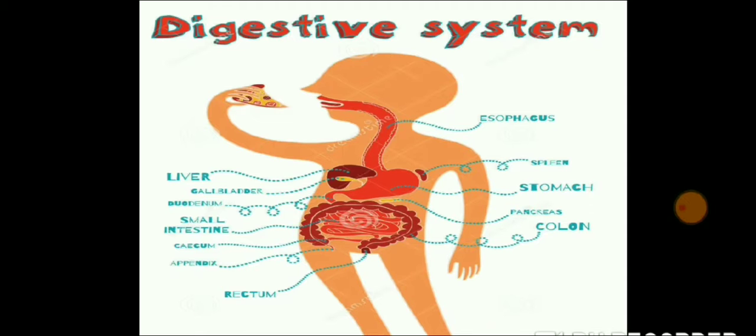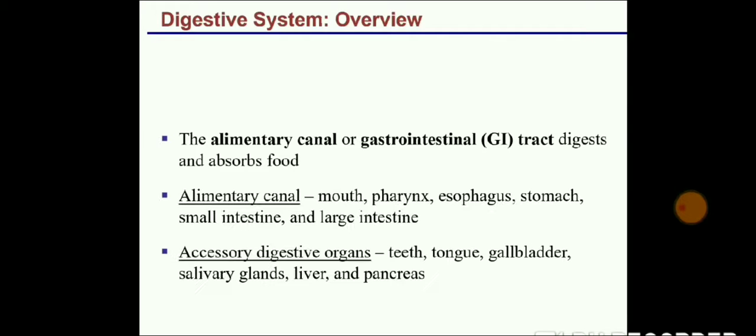Now, without wasting the time, we are going to have a look at the topic of digestive system. Your digestive system is also known as alimentary canal or gastrointestinal tract, or in short form GI tract. In the gastrointestinal tract there are two parts. First of all, there will be the alimentary canal and next will be the accessory digestive organs.